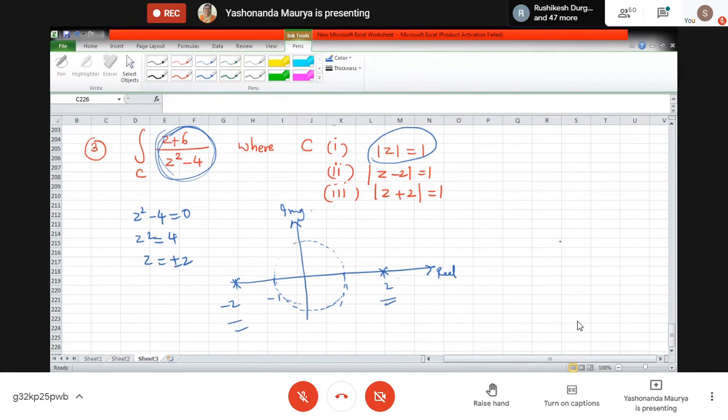Now let us take the second curve, mod of z minus 2 equal to 1. Let us draw this curve. What sort of curve is this one? Mod of z minus 2 is equal to 1. What is this?